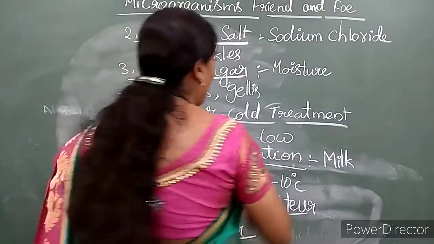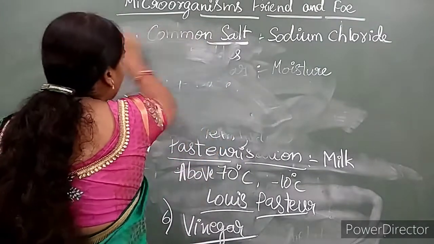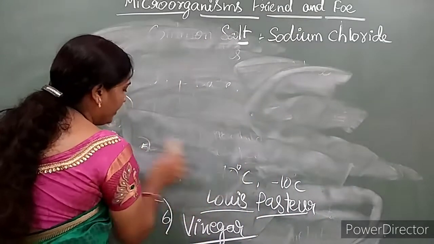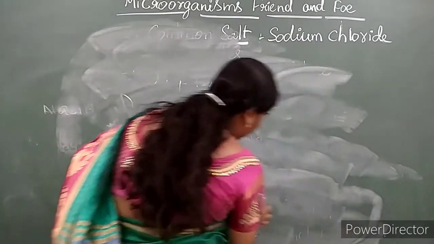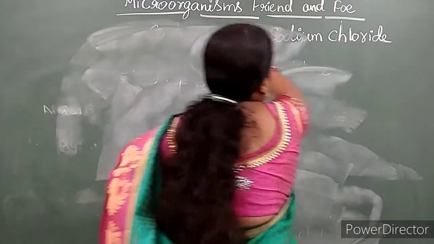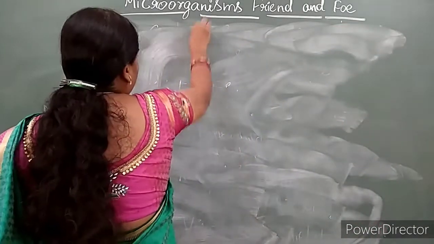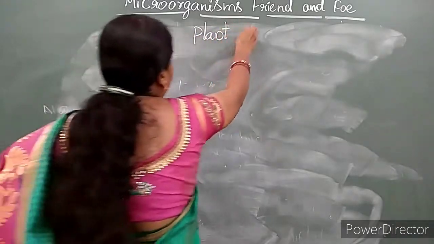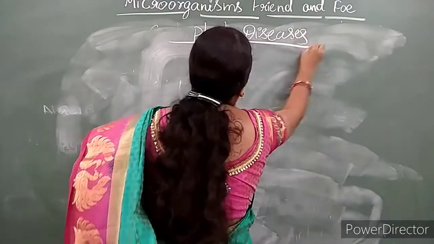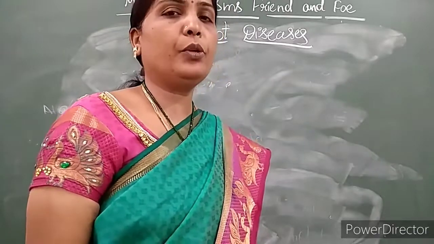So now we will see what types of diseases plants have due to microorganisms, how plants are suffering due to microorganisms. Our next topic is how plants are suffering due to microorganisms. What will we see now? Plant diseases. How plants get diseases and what types of diseases plants get due to microorganisms.